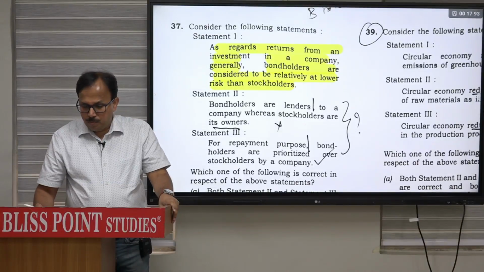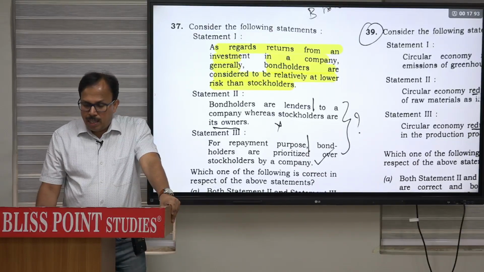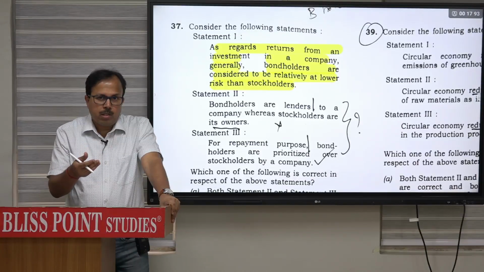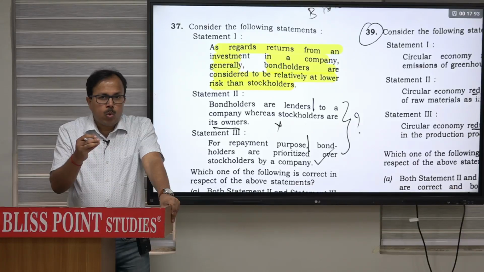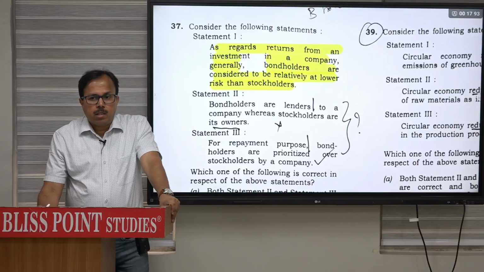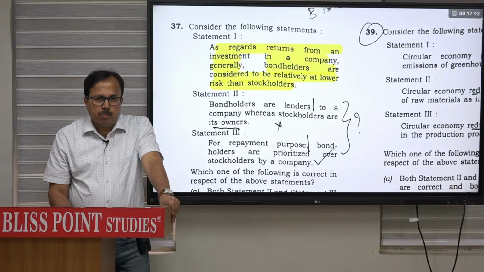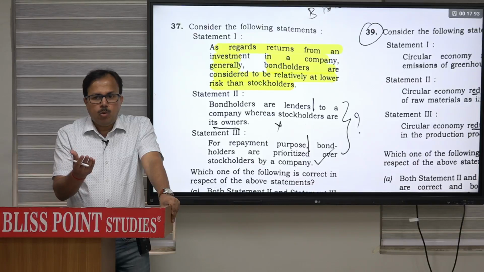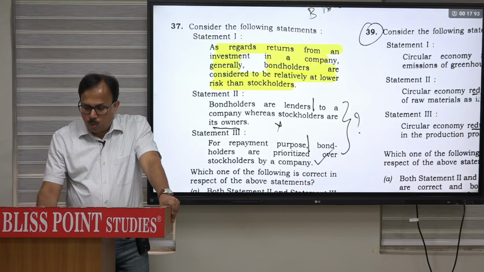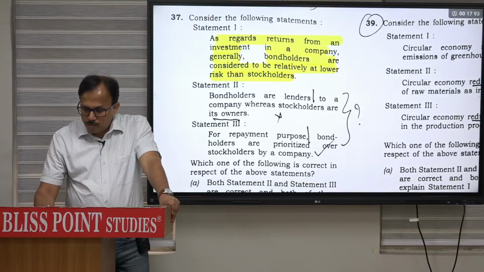Now second statement says, bond holders are lenders to the company, whereas stockholders are its owner. That is correct. Stockholders, basically once you buy the stock, you become the owner of that much. Suppose you buy equity 2%, so you are owner of 2% of the firm. But bond holders are basically the lenders. You are buying the bond and thereby you are lending money to the firm. On that lending you will be getting the return. So bondholders are lenders and company, whereas stockholders are the owner. And third statement is, for repayment purpose, bondholders are privatized over the stockholders by a company.